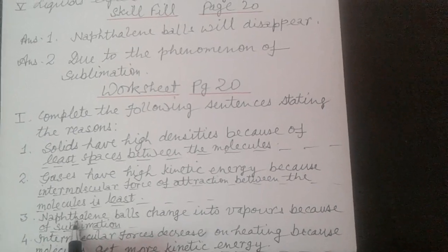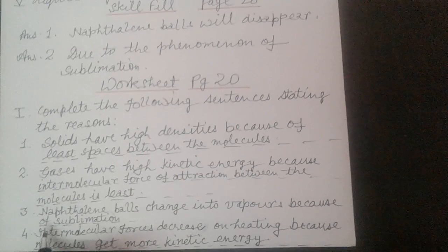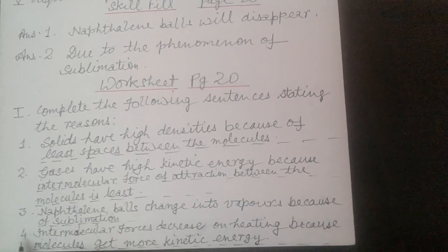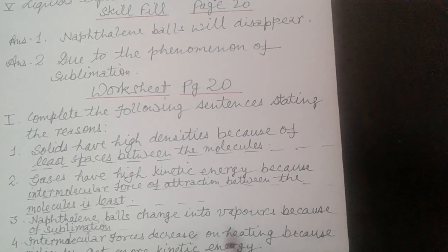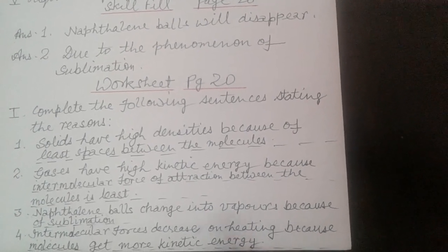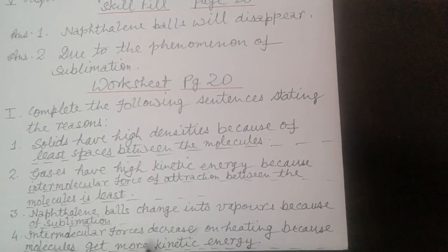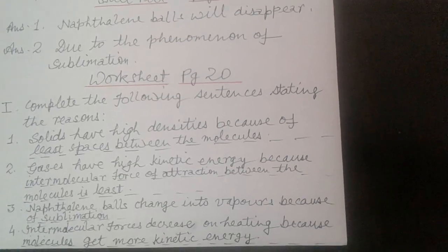Now third, naphthalene balls change into vapors because of sublimation. Now fourth, intermolecular forces decrease on heating because molecules get more kinetic energy.